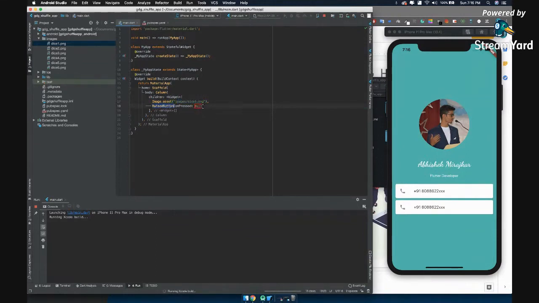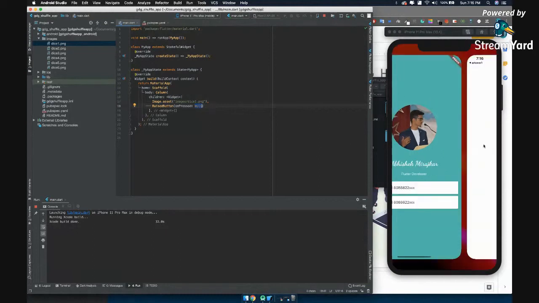A clickable functionality. So what is that functionality? onPressed. What should a button do when it's pressed? Currently it is null. Null means it is deactivated. You can also say it is not active, it is disabled. Let's wait. Okay, it's running. It's going to run in like 2 minutes now.